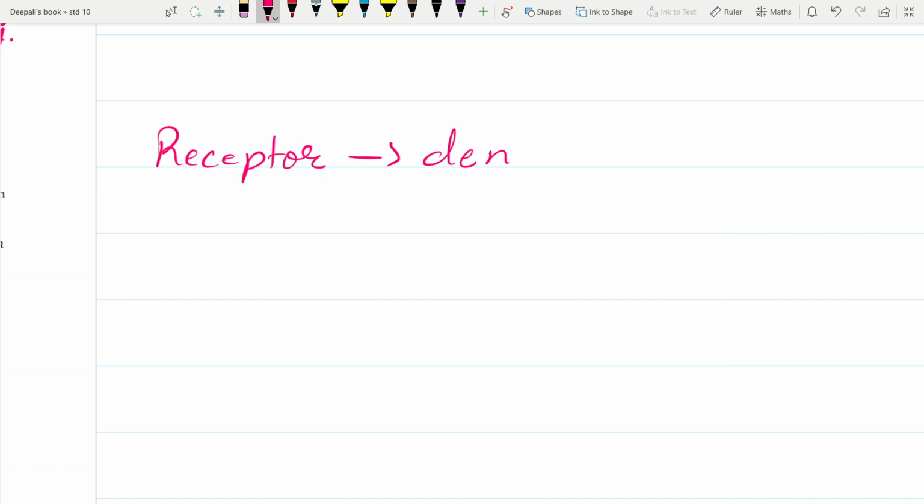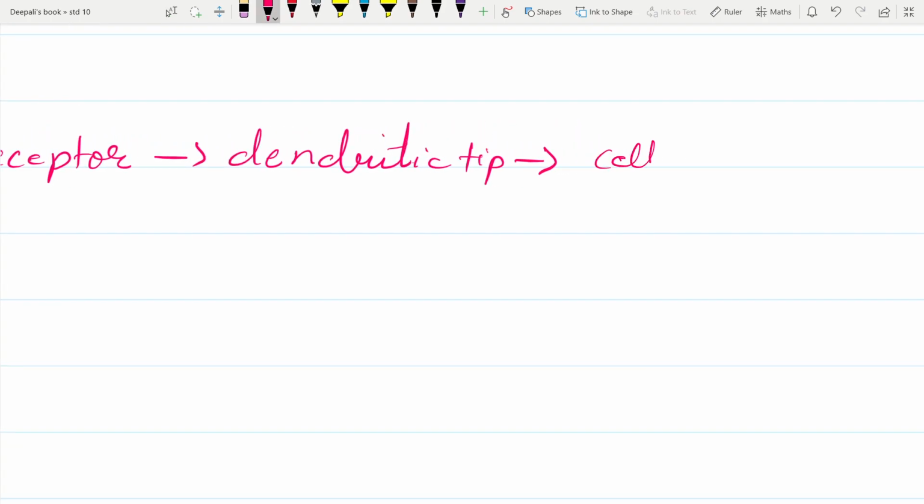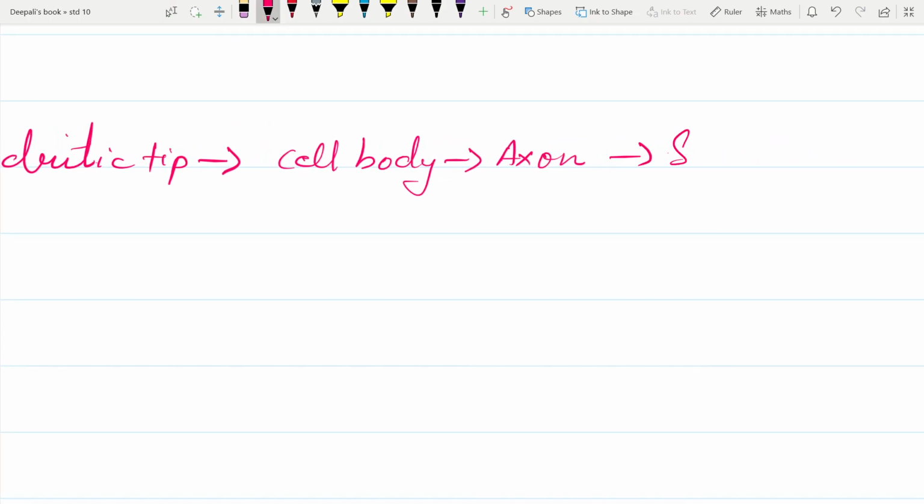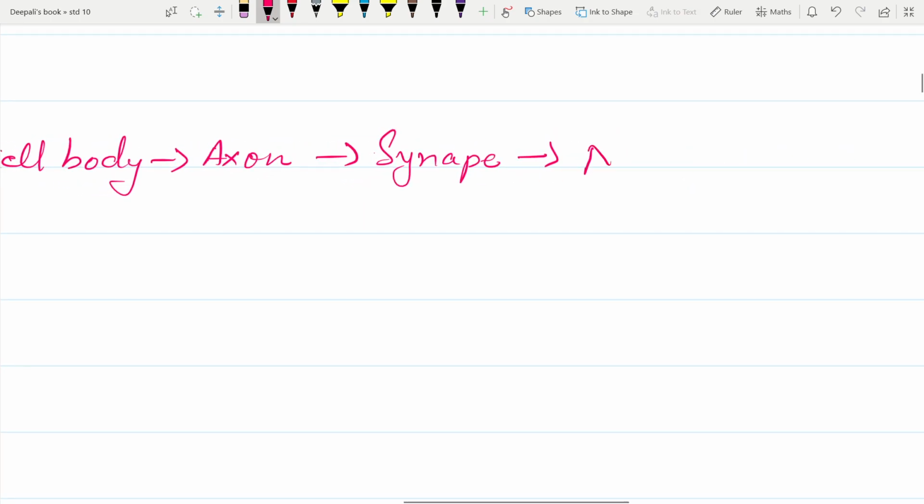So what can we say? From the receptors, it goes to the dendritic tip. From dendritic tip, it goes to the cell body, to axon, and from axon it will go to the synapse, and from synapse to the next neuron, that is at the dendrite of the next neuron.